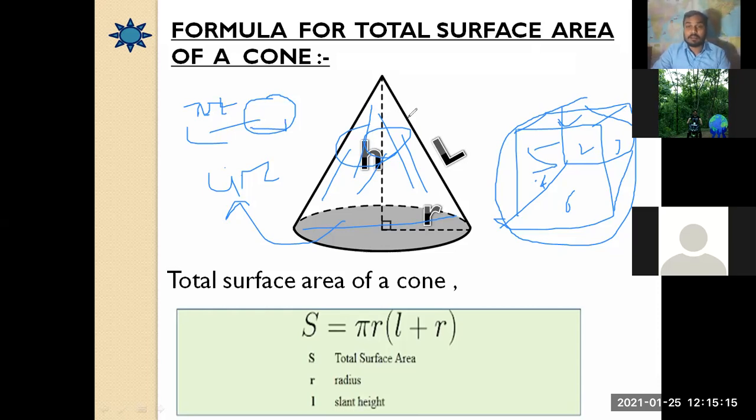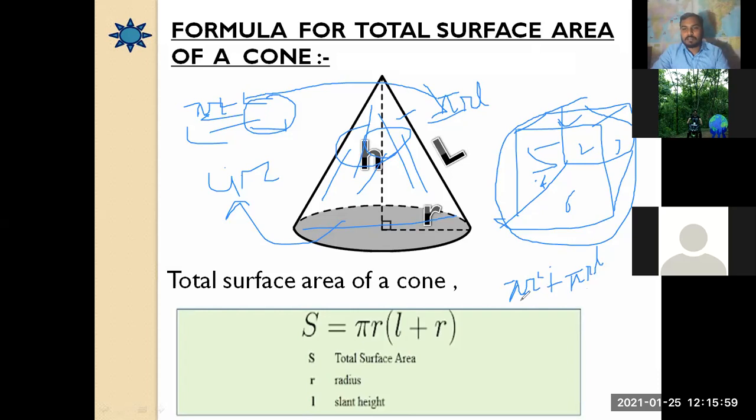We have already discussed that the curved surface area of the cone is pi r L. The total surface area, as in the cube, is the summation of the areas of all the surfaces. In the same way, for this cone there are 2 surfaces, this one and this one. So we are going to add them. Whenever we add, it is pi r square plus pi r L.